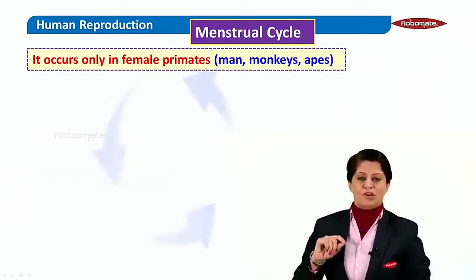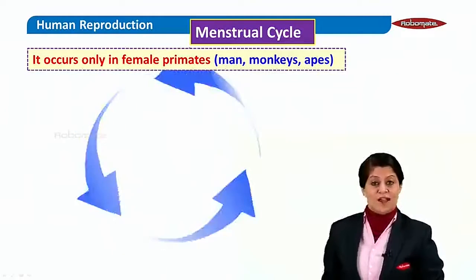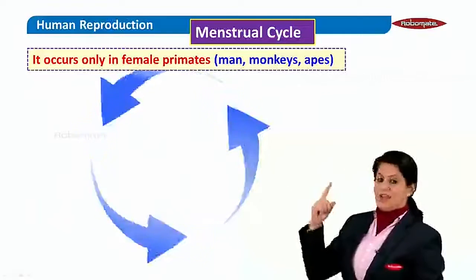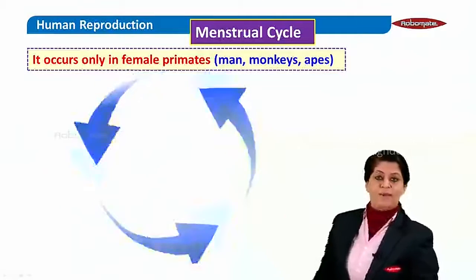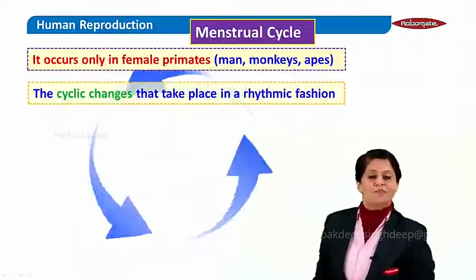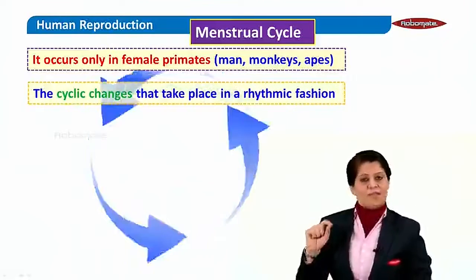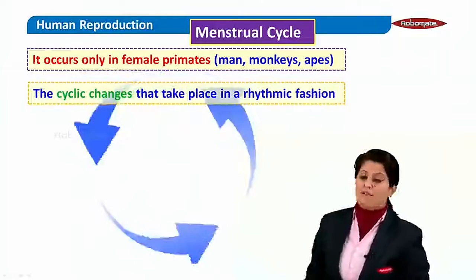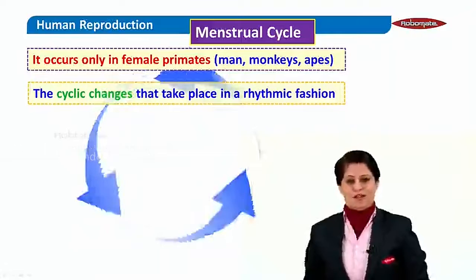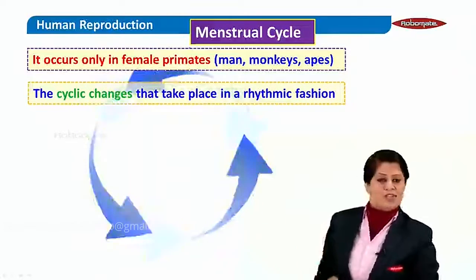Now when we talk about the menstrual cycle, of course it is a cycle. So there are going to be cyclic changes happening in a rhythmic manner. This is how you are going to define the menstrual cycle: cyclic changes occurring in a rhythmic fashion. But where are these changes happening?